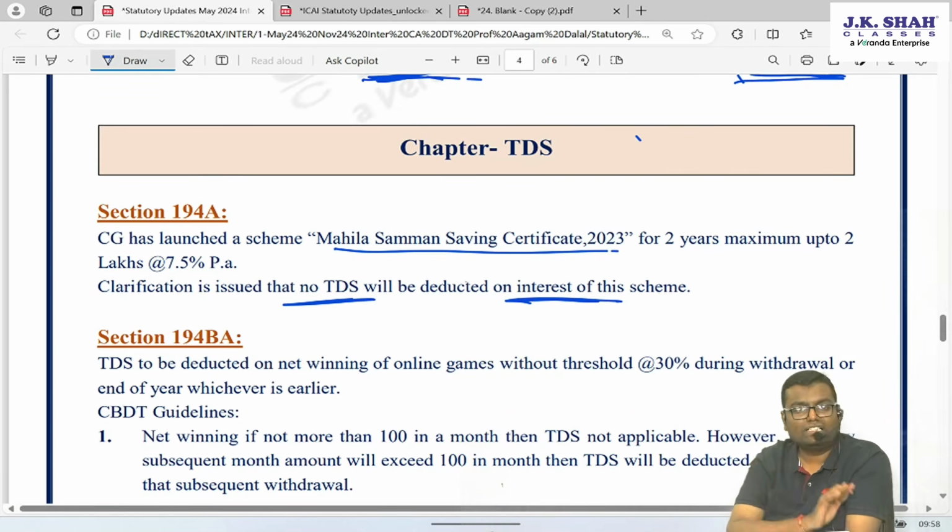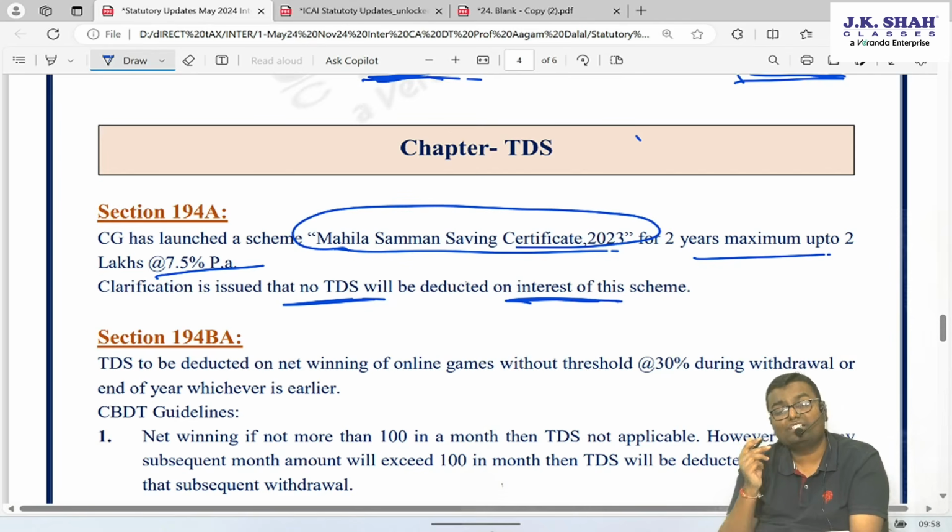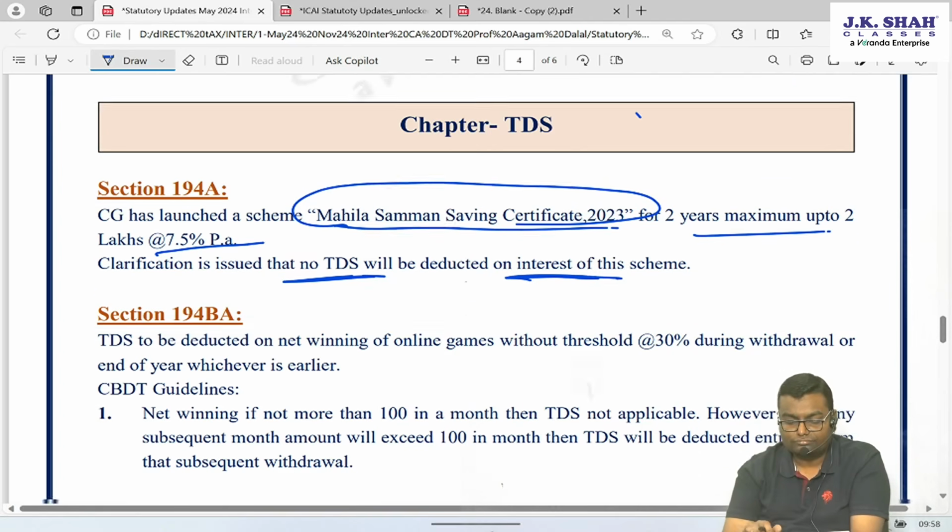No TDS under 194A. It's just a clarification. Even though this clarification is not there, TDS was not applicable. Why? Because total interest is up to 40,000 only per year. But still, as a clarification they have said, so we have to remember that on this Mahila Samman Saving Certificate, whatever interest will be given by the post office, TDS will not be deducted.